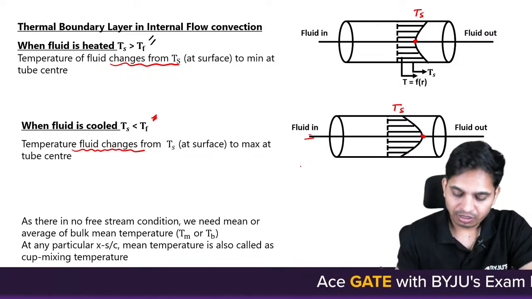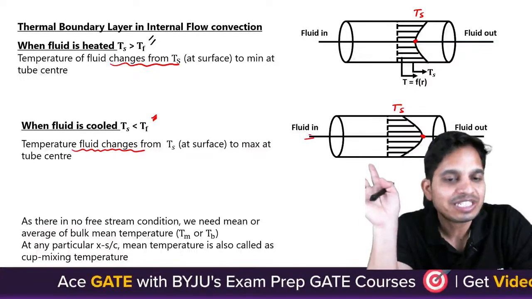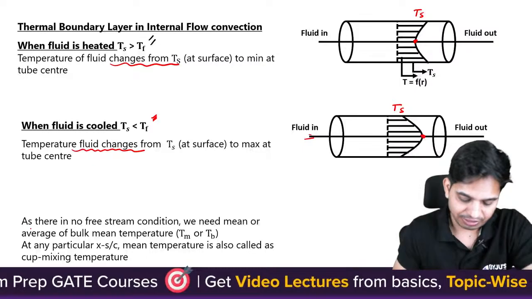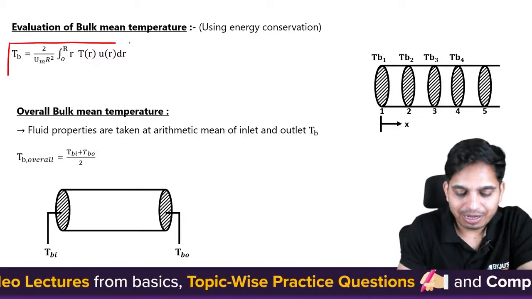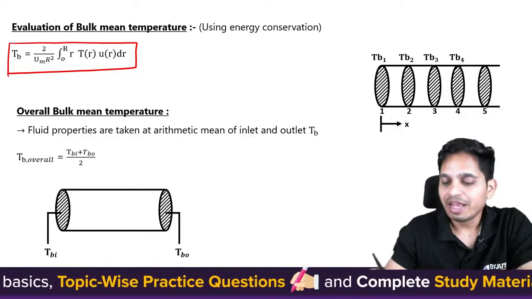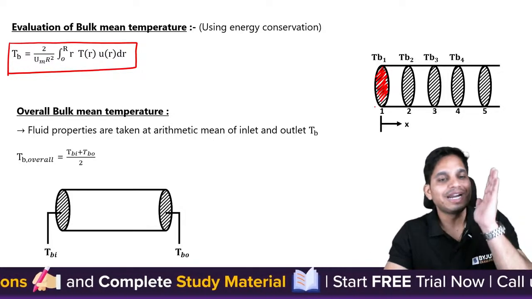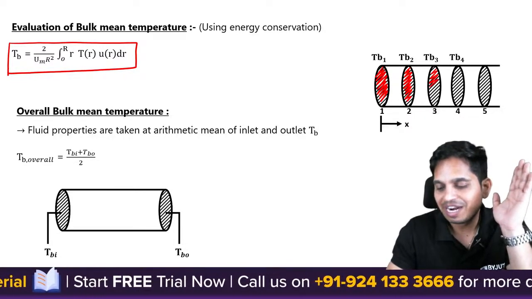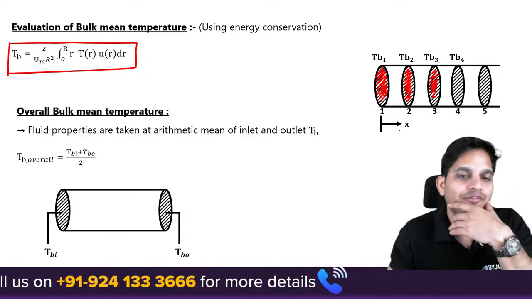Fluid is hot. Now again, there is no condition of mean free stream temperature, and therefore we need to find out an average temperature. So this is my bulk mean temperature. What is bulk mean temperature? It is a temperature at every cross section. For example, it is the bulk mean temperature at this cross section, this is the bulk mean temperature at this cross section, and this is the bulk mean temperature at this cross section. And this bulk mean temperature keeps changing when the cross section changes.